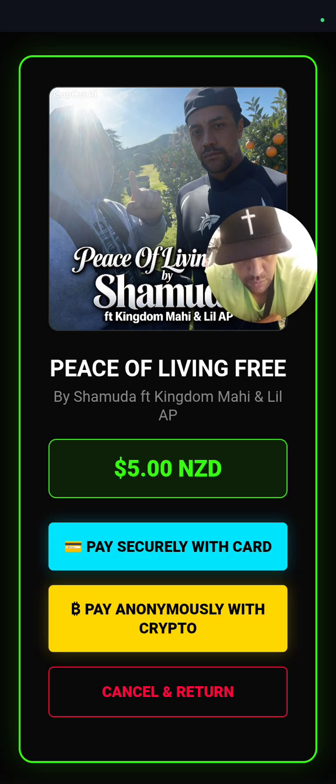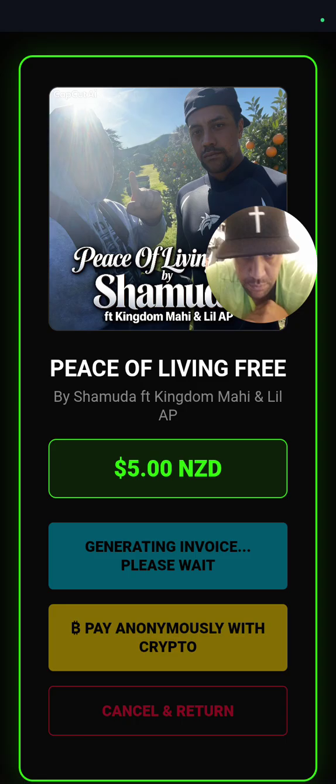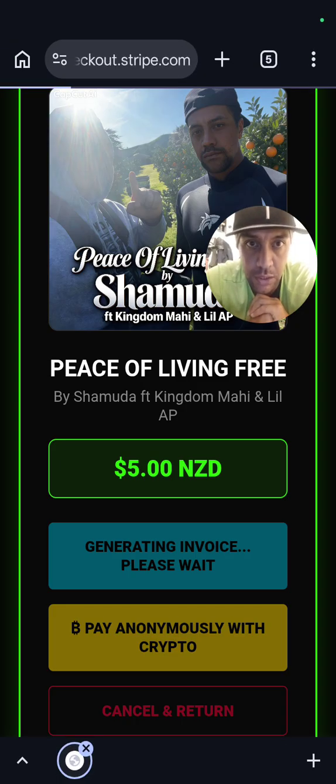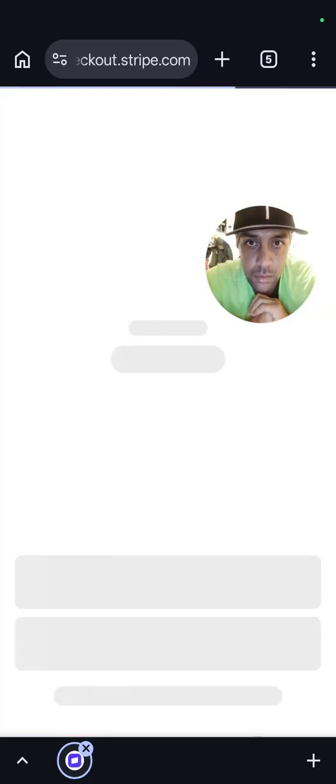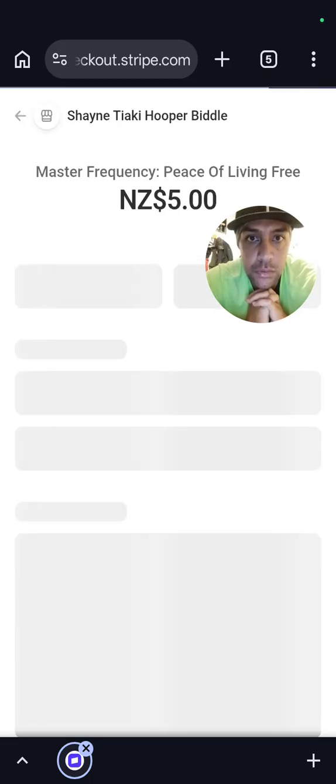So if I go push "pay with a secure Visa card, please," it will take me straight to a secure portal that comes straight from a trusted organization that handles card payments, and it's fully secure. It's probably taking a while because I'm video cameraing, and it's probably not going to load because